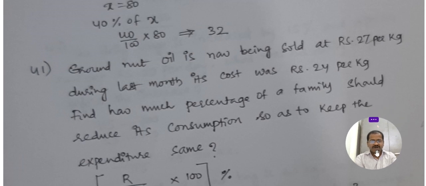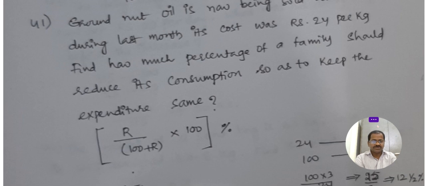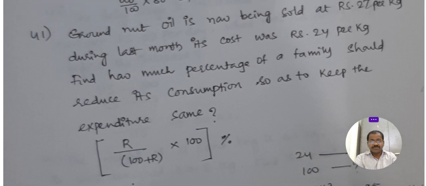You see here, groundnut oil is now being sold at 27 per kg. Last month its cost was 24. Last month 24 rupees, now 27 rupees. It increased 3 rupees this month. Find what percentage a family should reduce its consumption so as to keep the expenditure the same. Now it increased from 24 to 27 rupees.